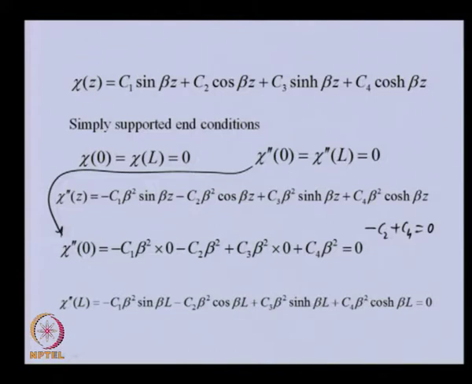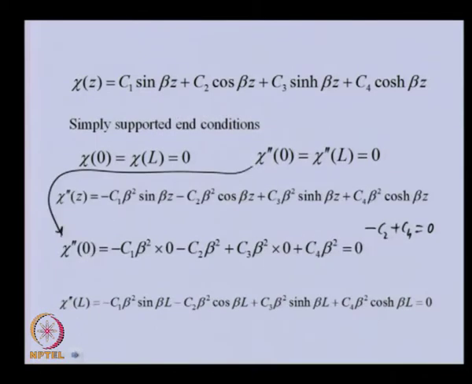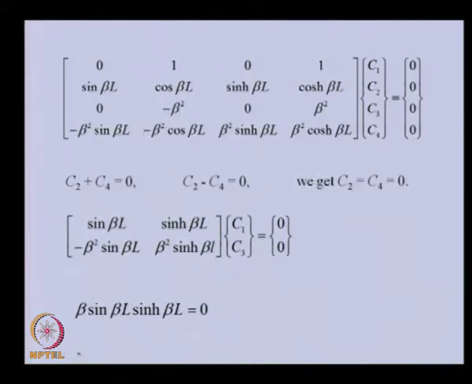So, basically we have 4 equations: the first equation is this one, the second is this one, the third is this one, the fourth is this one. These 4 equations contain 4 unknowns, so we can put them in this particular form. All the unknowns I am keeping here. Basically I have rearranged those 4 equations in a matrix form, where unknowns are here and all the